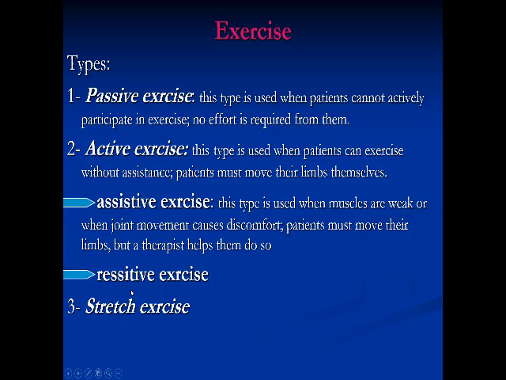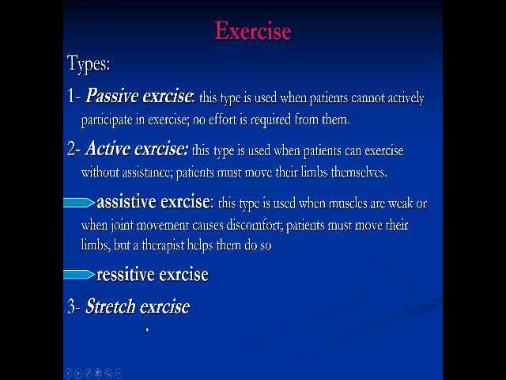In resistive exercise, the muscle contraction is resisted by external force, either by weights or elastic bands, okay? And in active resistive exercise, when I ask the patient to do the full range, he can do it easily. For example, I ask the patient to do full flexion of the elbow, and he can do it alone without any assistance. So to improve and increase the muscle power, I can apply some weights in his hand to do it with resistance. This is what we call active resistive exercise. So I have passive exercise and active exercise, which includes assistive and resistive exercise.